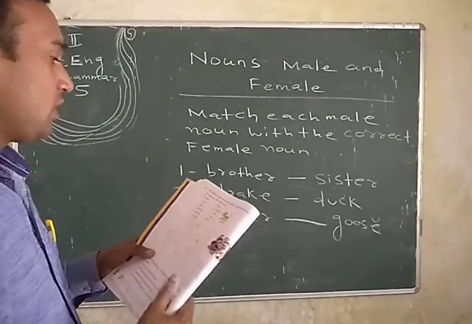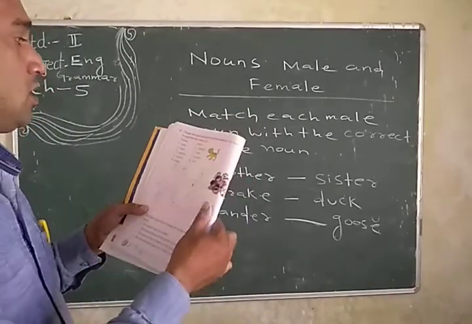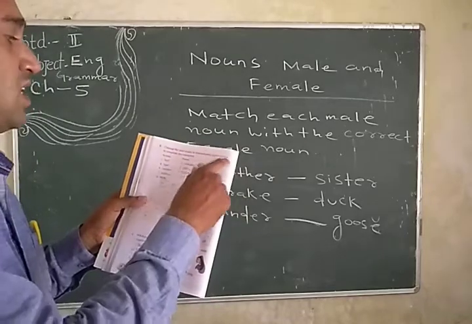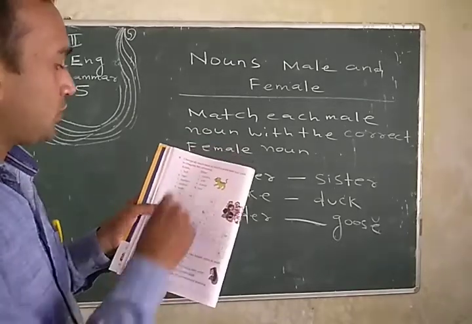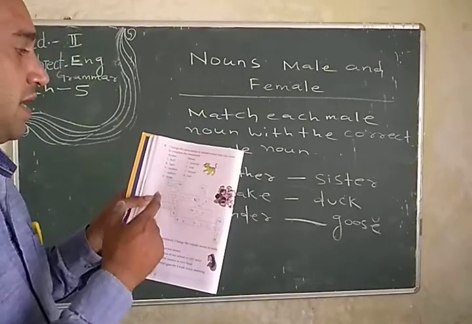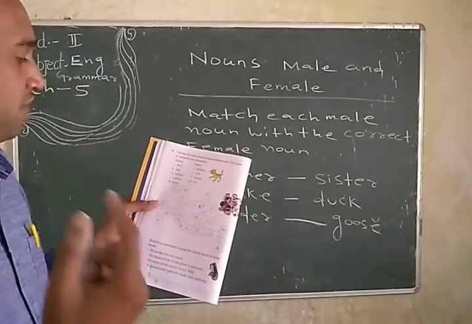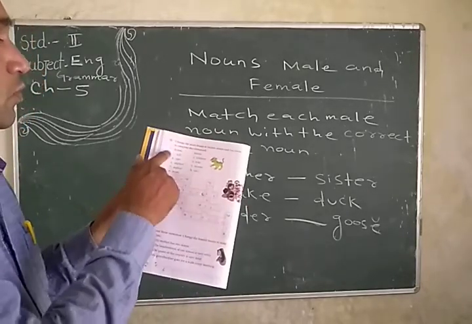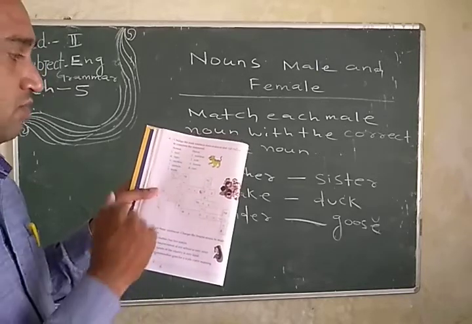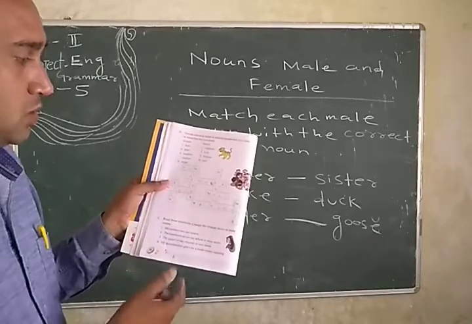Then number 30, phrase number 30. Just you have to see. Change the male noun to female noun and vice versa to complete the crossword. So across, down. Just a male side and female side. Okay? Bull. What will be the female of bull? Cow. So number 1, male is the bull, female is the cow. So I write this one.